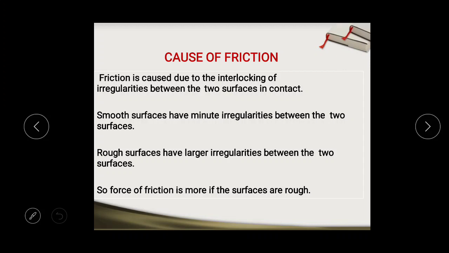As I have told in the previous class, if the nature of the contacting surfaces is smooth, meaning there are very small irregularities between the two surfaces, then the friction is less, while if there are more irregularities between the two contacting surfaces, then friction is more.